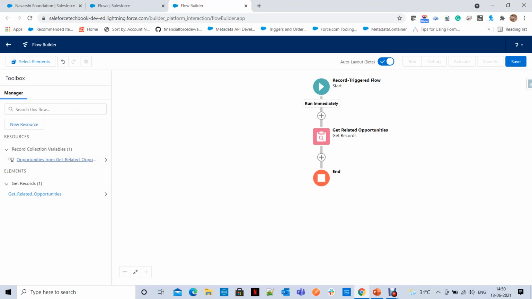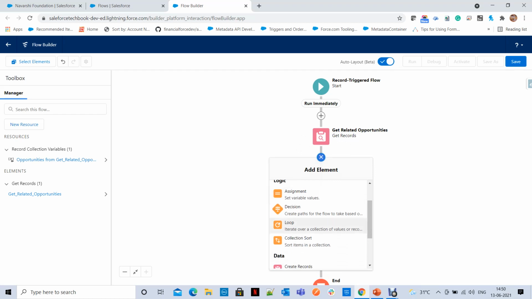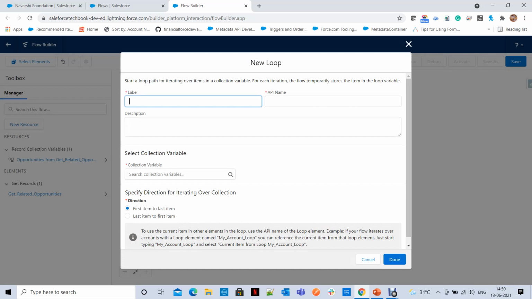Good. Now what is next? We have to loop through the opportunities you got, right? Because for each opportunity you want to create a task here. So now you just need to click on this plus symbol and select the loop, iterate over the collection of values. Click on this.